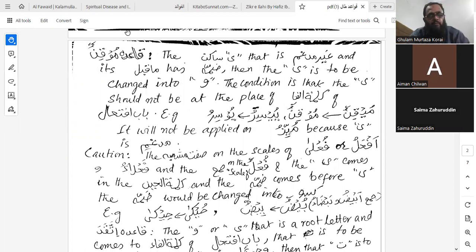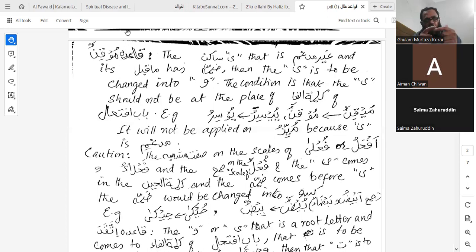The ya sakin that is ghair mudgham and its ma qabl has damma, then the ya is to be changed into waw. The condition is that ya should not be at the place of kalimatul fa of bab ifti'al. Yes, very easy. This is a very easy qaida.